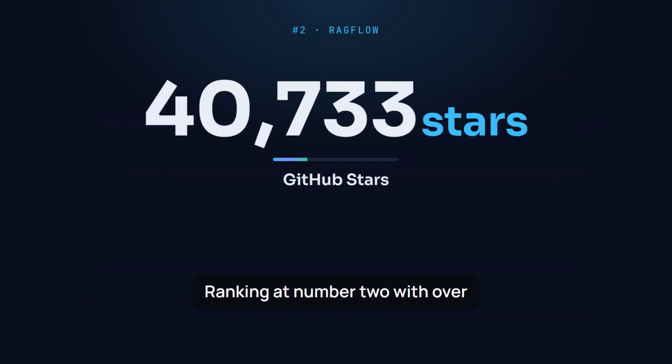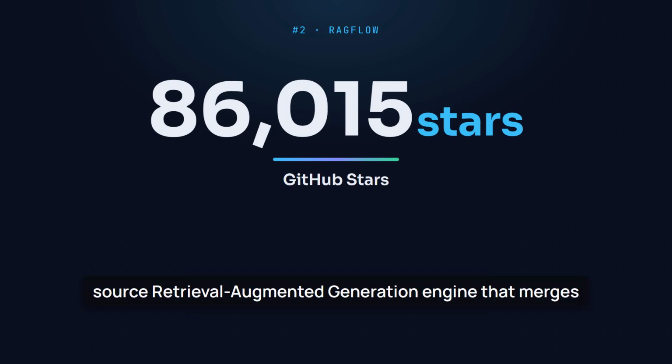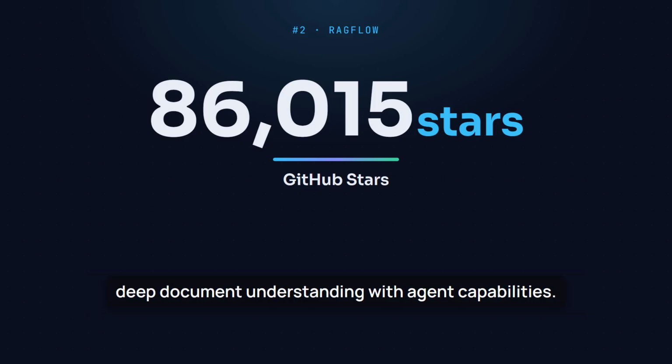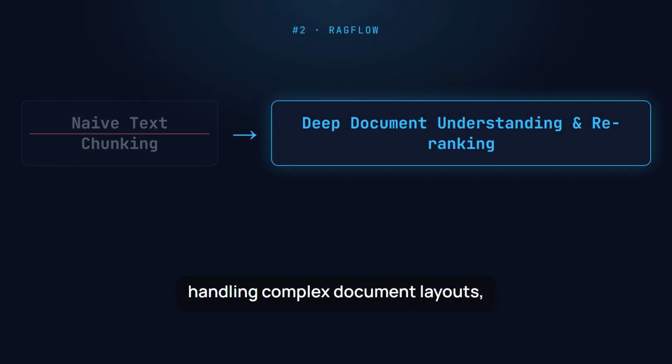Ranking at number 2 with over 86,000 stars is Ragflow from Infiniflow. Ragflow is a leading open-source retrieval augmented generation engine that merges deep document understanding with agent capabilities. Standard vector search implementations fail when handling complex document layouts, tables, and multi-format enterprise files. Ragflow overcomes this by preserving visual structure and applying advanced multi-recall fusion search.